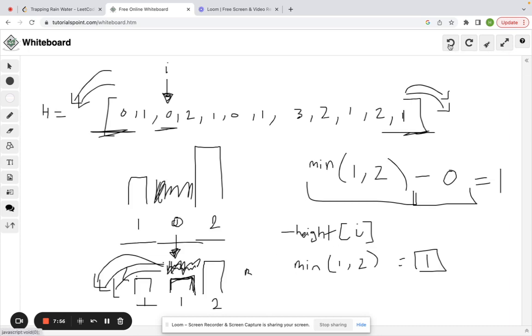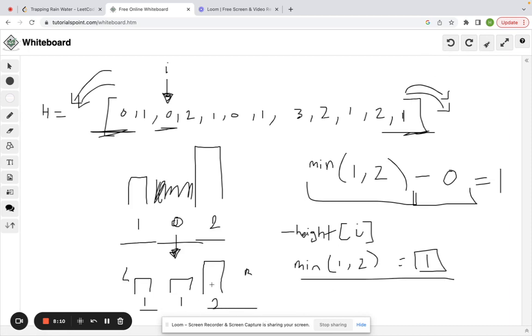So let's rewind and see what happens if we have that caveat or that case of minus height at I. Well, in this case, we get the minimum of the left boundary and the right boundary, and we say, okay, that's 1. I have the potential to store a maximum of 1 unit of water in this current position. So remember, we're at this position.